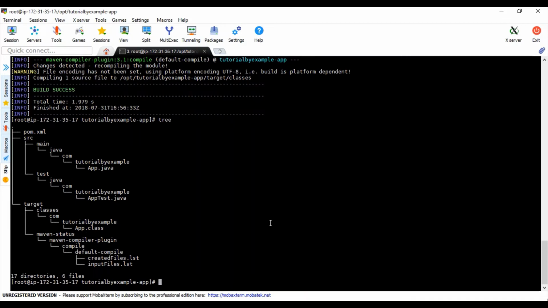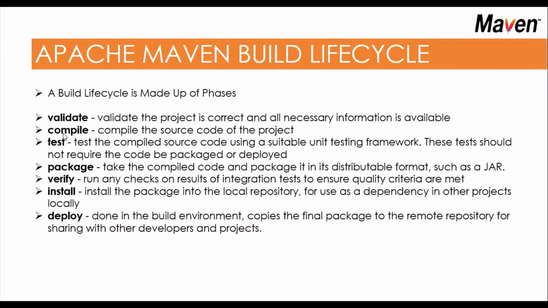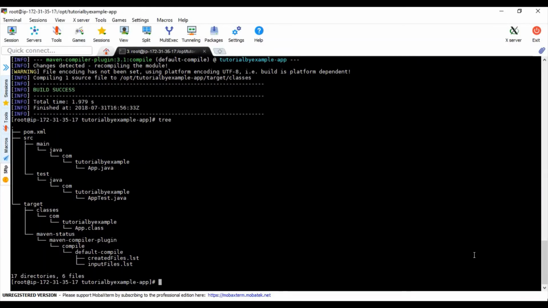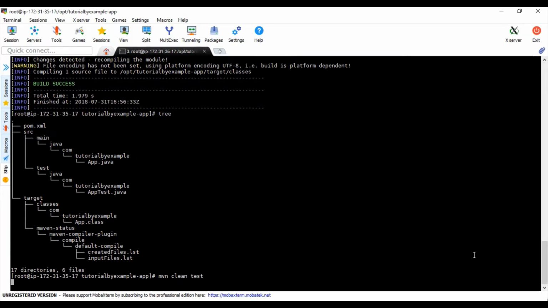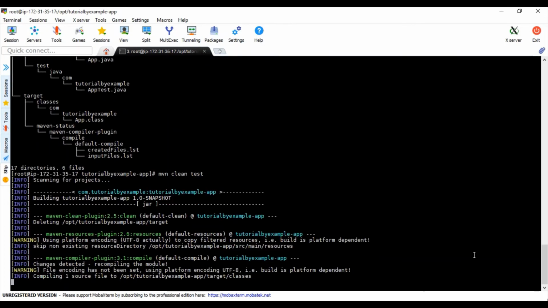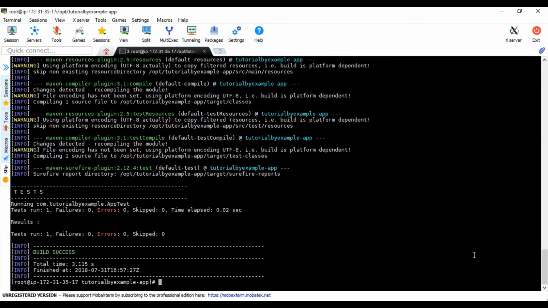After that we have test, mvn test. Before that I want to run clean, so it removes the target and then starts doing the test. The test is created, there is nothing else, and the test executed.